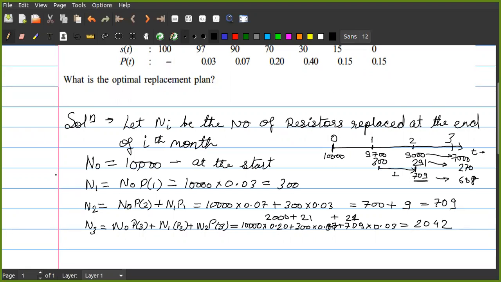Good. Now what will be N4? N4 will be equal to N0 P4 plus N1 P3 plus N2 P2 plus N3 P1. Please calculate this. I think this will come out to be 4171.